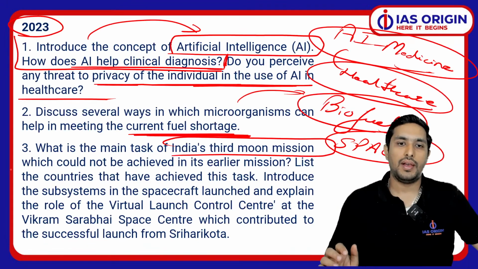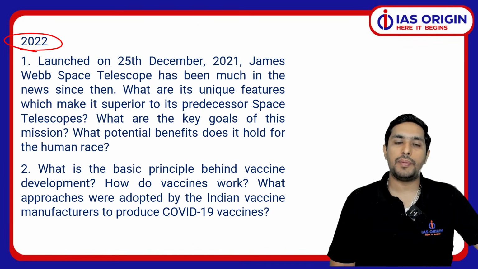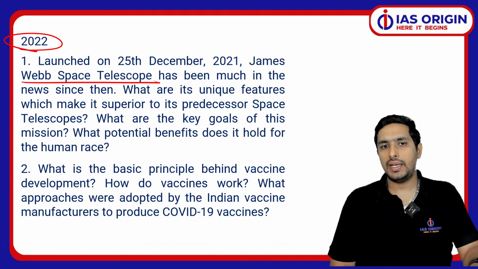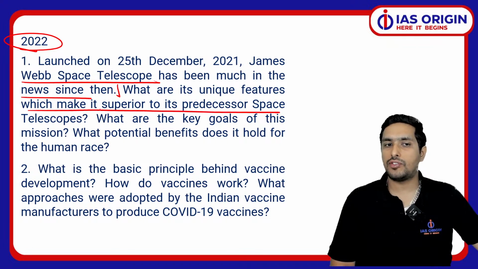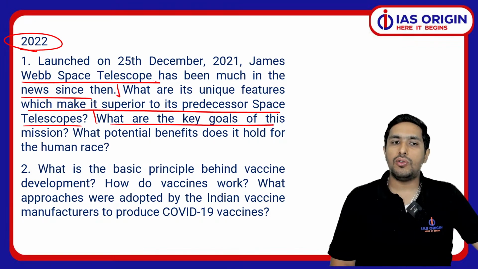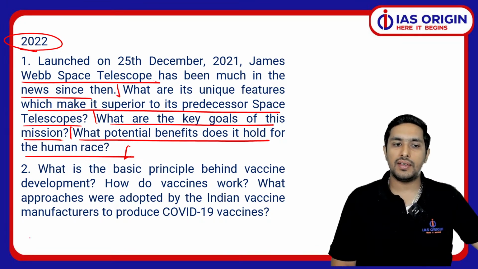Keep that in your mind. Now you can clearly understand, like when we go to the 2022 paper, we had this question on the James Webb Telescope. That again is a theme of space. It was launched in 2021 and has been much in the news since then. What are the unique features which make it superior to its predecessor space telescope? That's one thing. What are the key goals of this mission? That's another thing. What potential benefit does it hold for the human race? That's another thing.